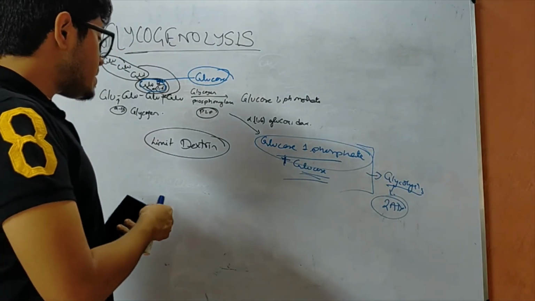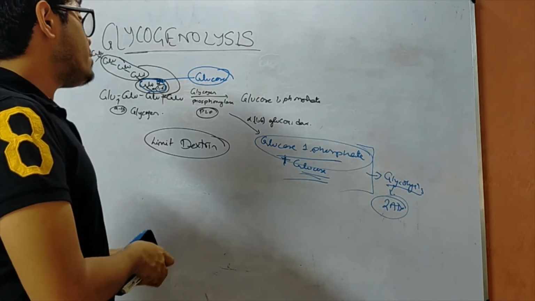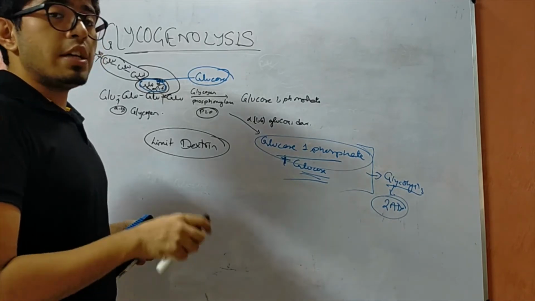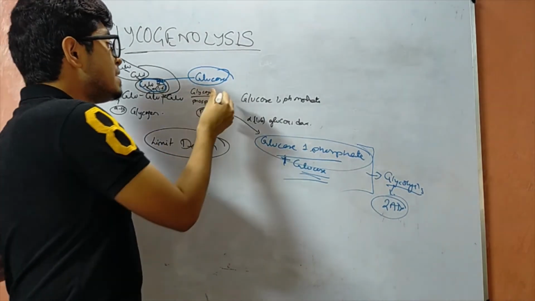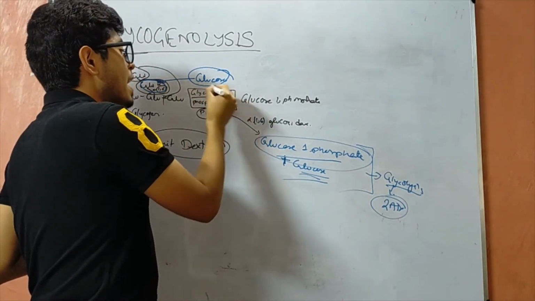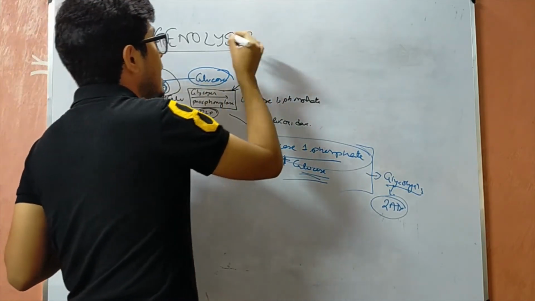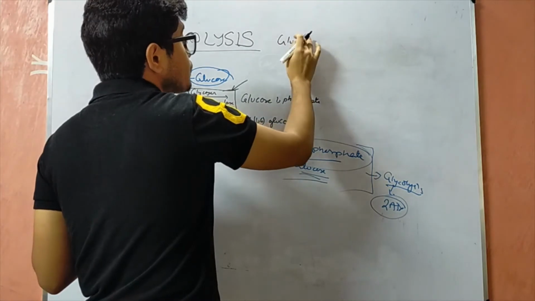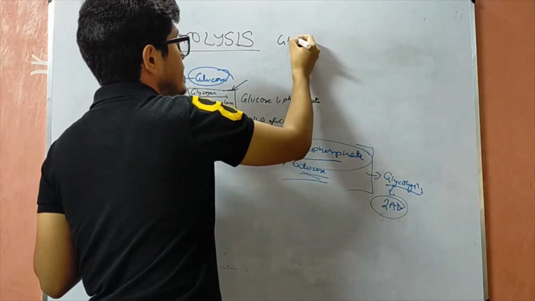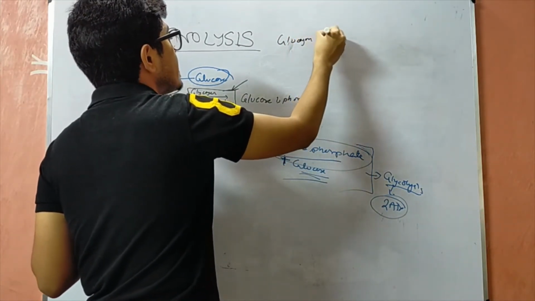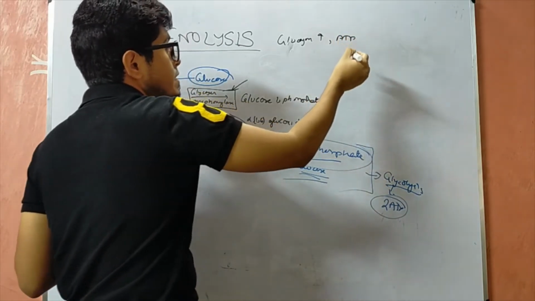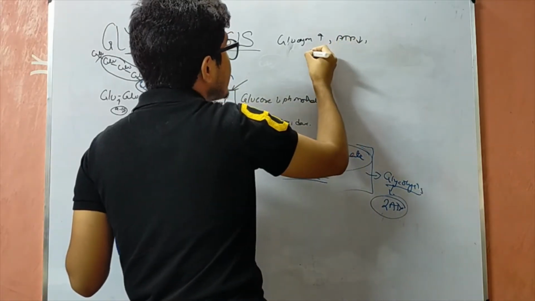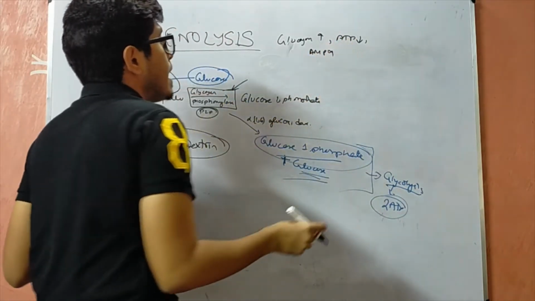Here, the most important enzyme for glycogenolysis is glycogen phosphorylase. As we all know, glycogenolysis is activated when the glucagon concentration in our body is increased, when ATP concentration is low and AMP concentration is high.